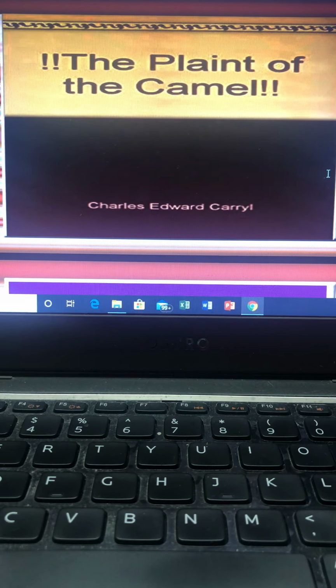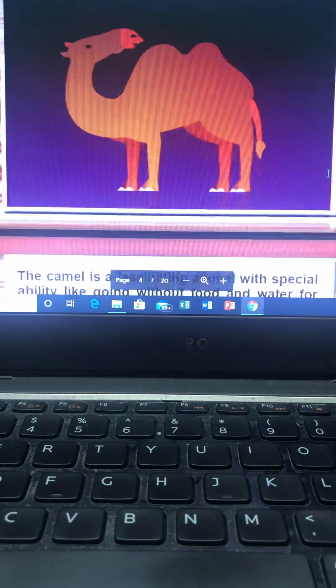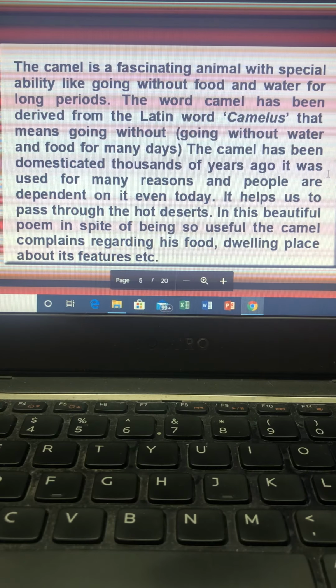This poem has been written by Charles Edward Carroll. You can see the picture of the camel. I'm sure all of you must be familiar with this camel, isn't it? Now, something about the camel. The camel is a fascinating animal with special ability like going without food and water for long periods. Especially it is found in desert areas, students, because you need an animal which can go for a number of days without food, without water. And camel is fit for this. Camel is actually called the ship of the desert. I'm sure you must be knowing about this as well.